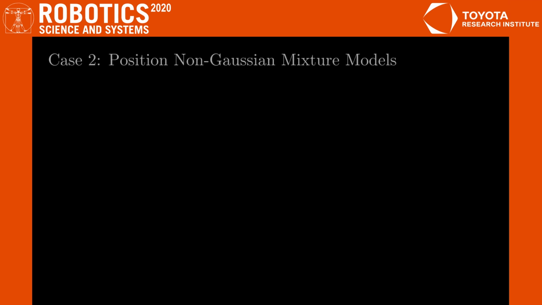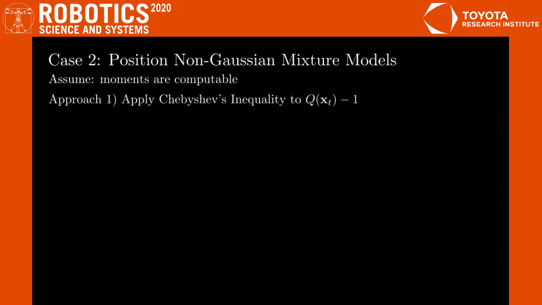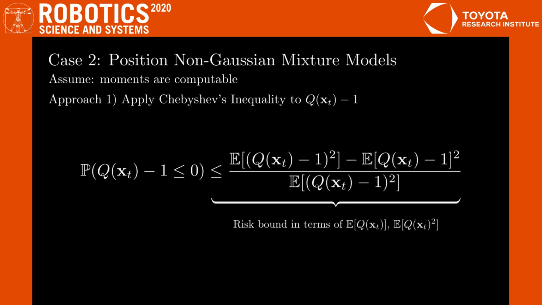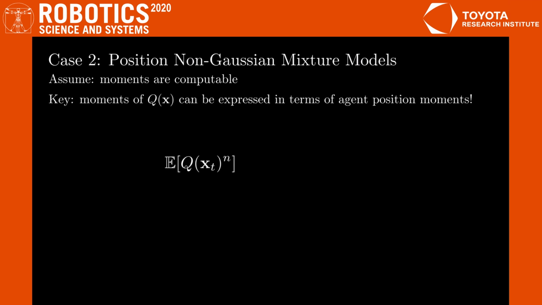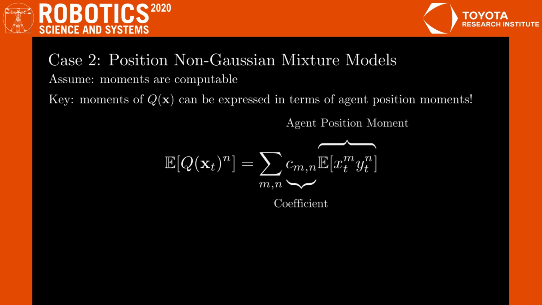A general strategy is to propagate moments of the control distributions into position moments and then apply the other methods. In the case when the mixture model has non-Gaussian components but the moments of the components are still computable, we adopt two approaches. The first involves viewing the quadratic form as a random variable and applying the one-tailed Chebyshev inequality to it. This allows us to express a risk bound in terms of the first two moments of the quadratic form. Now, the key idea is that arbitrary moments of the quadratic form can be expressed in terms of moments of the agent position distribution. This allows us to express Chebyshev's inequality in terms of the first four moments of position distributions.